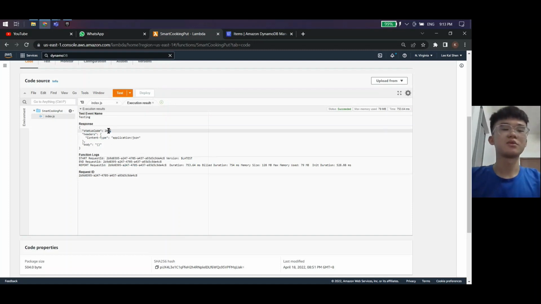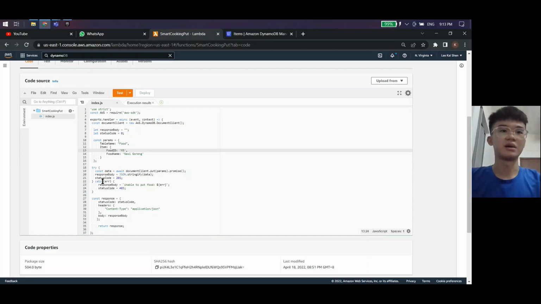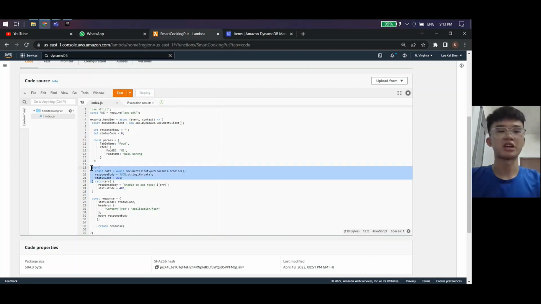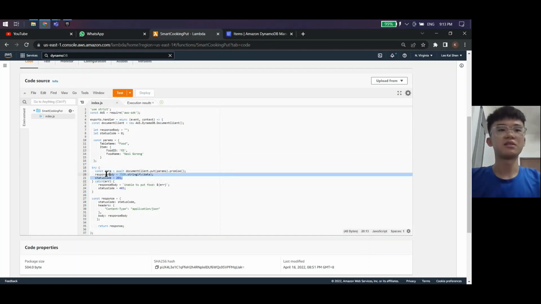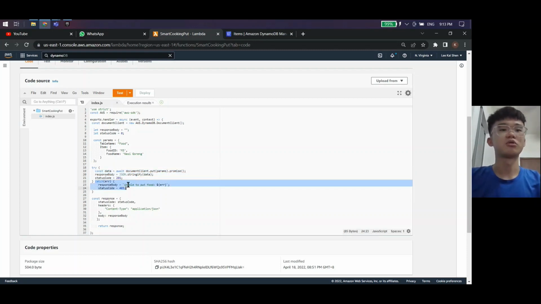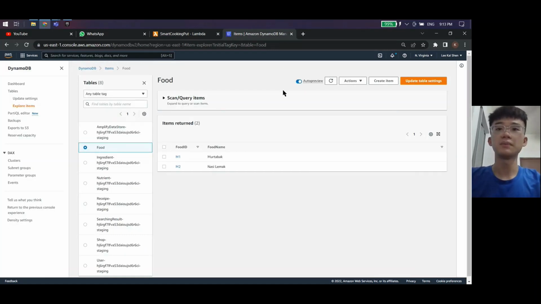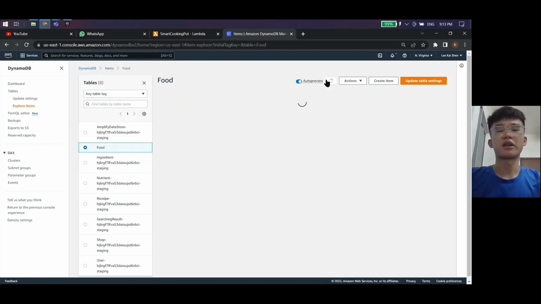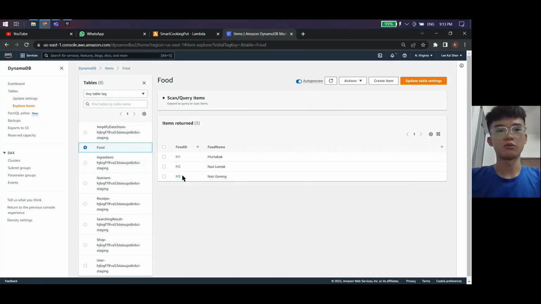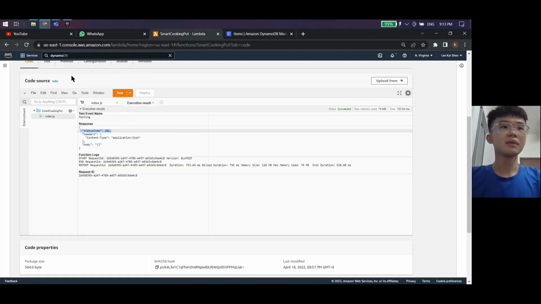This means our code is running successfully, because we use a try and catch error. If there is no error, it won't go to the error branch. Now we go to our DynamoDB table and click refresh, and you can see that M3 nasi goreng is available in our table.